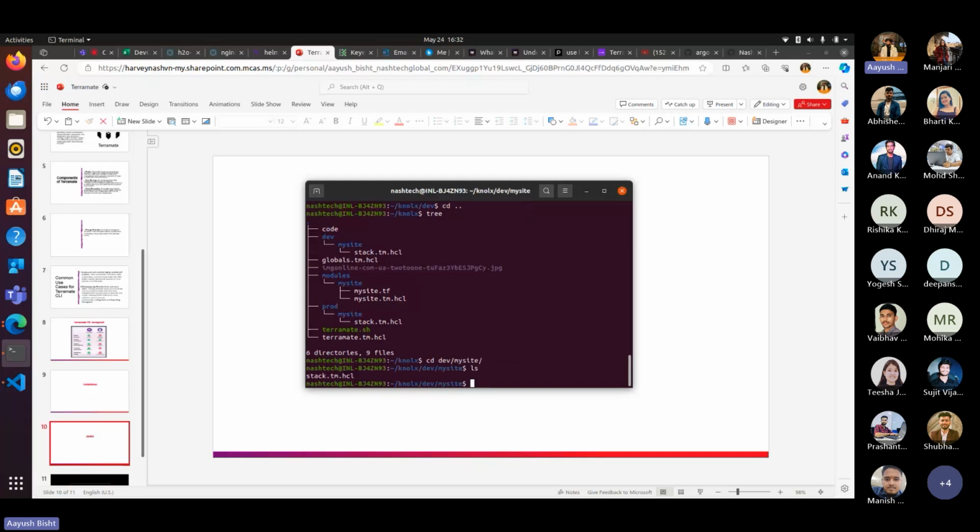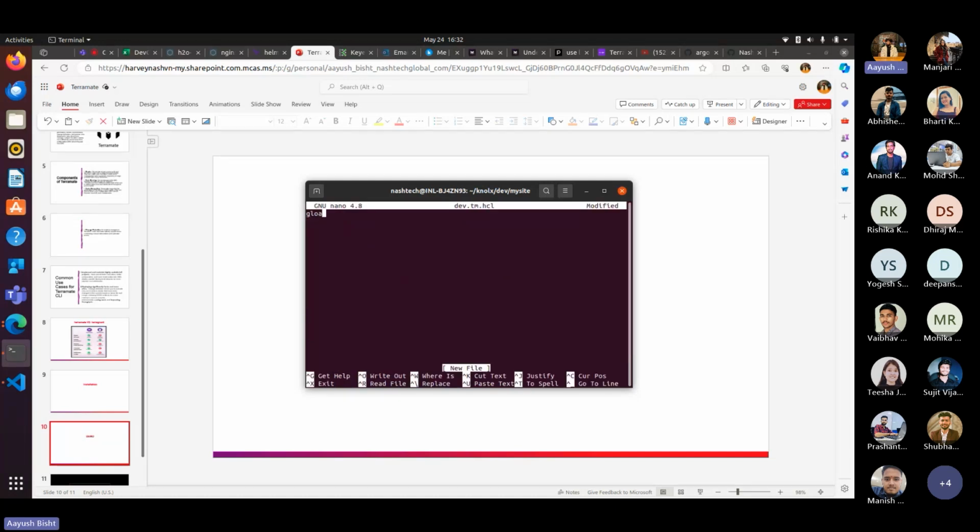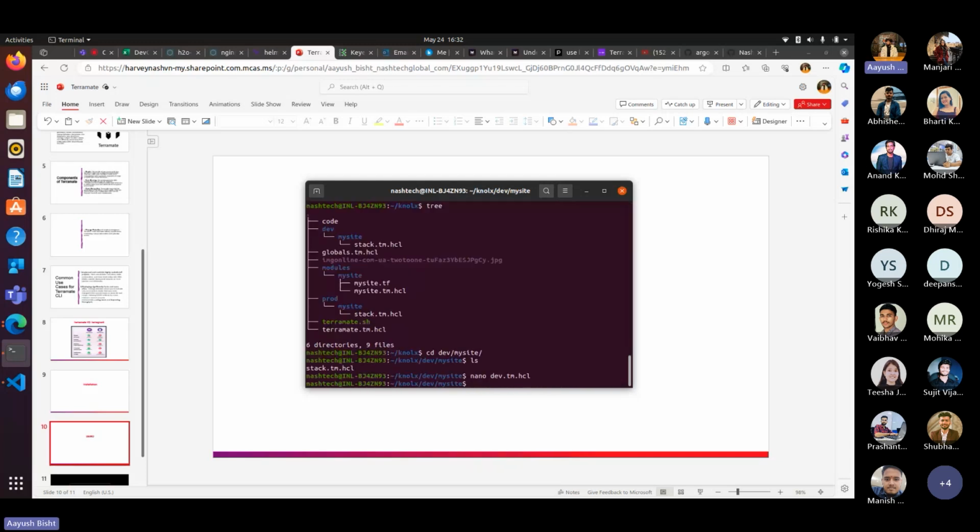Dev site. So we can create a file known as dev.tm.hcl. As I earlier said, Terramate recognizes any file that has the extension of tm.hcl. So we will do the same as we did earlier. Globals, and let's say env would be dev for dev, and we can do similar for the prod one.